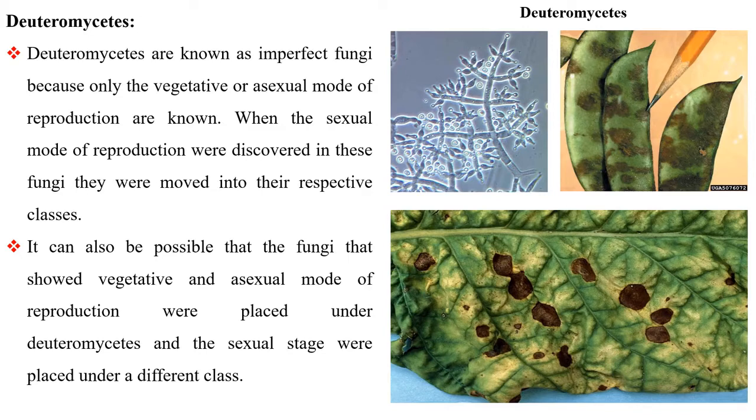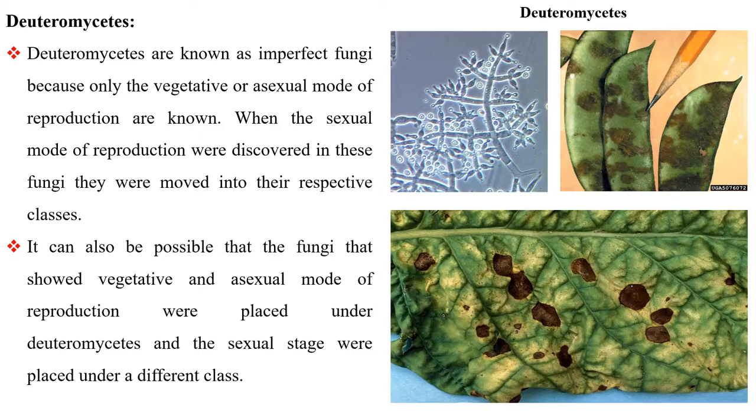Deuteromycetes. Deuteromycetes are known as imperfect fungi because only the vegetative or asexual mode of reproduction is known. When the sexual mode of reproduction was discovered in these fungi, they were moved into their respective classes.